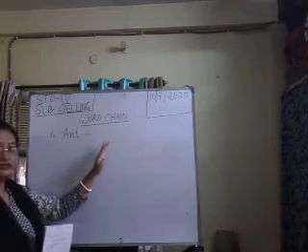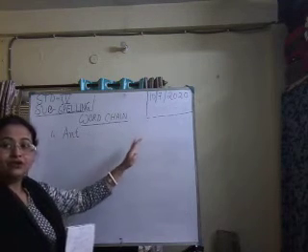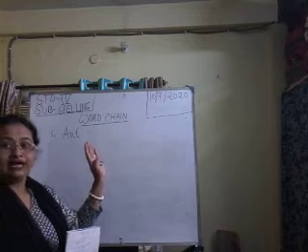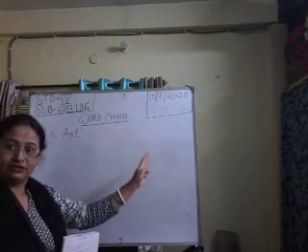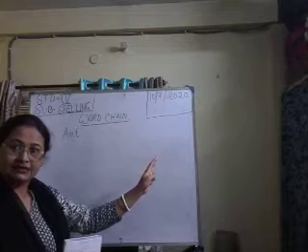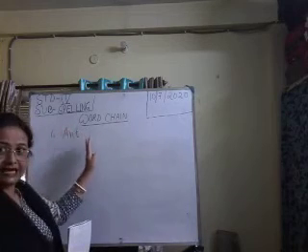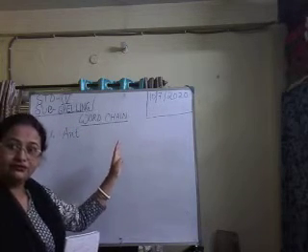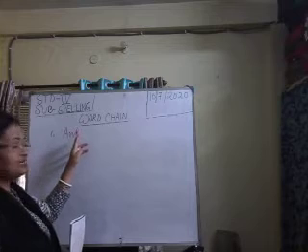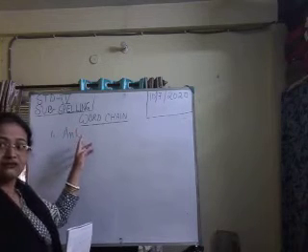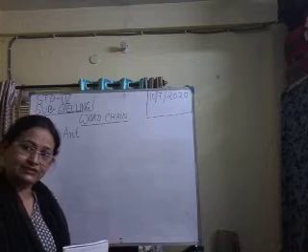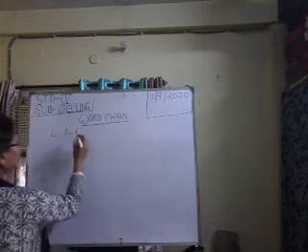This way you have to write 5 more new words, and the same rule will be followed for each word. Suppose this is A-N-T, and now you will write a new word that must begin with the alphabet T, the last letter of the word. Clear? Let us do. Okay, fine.